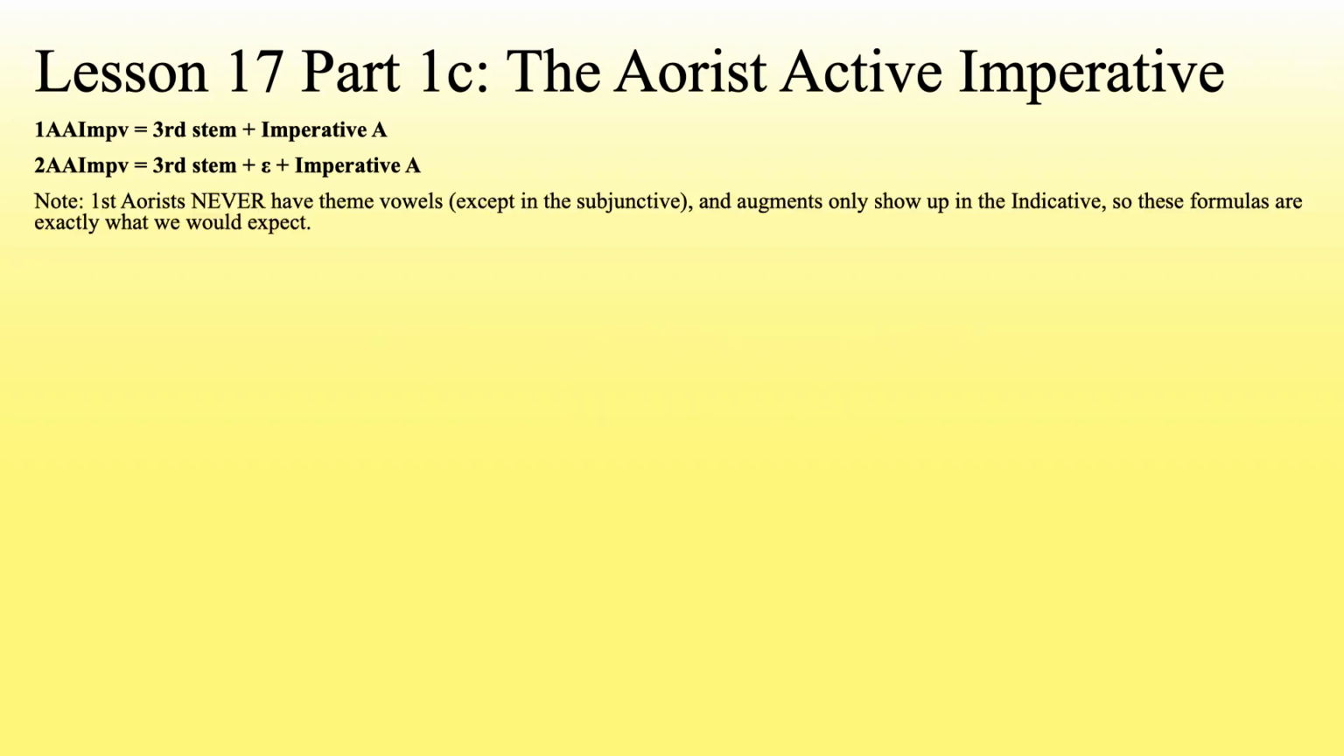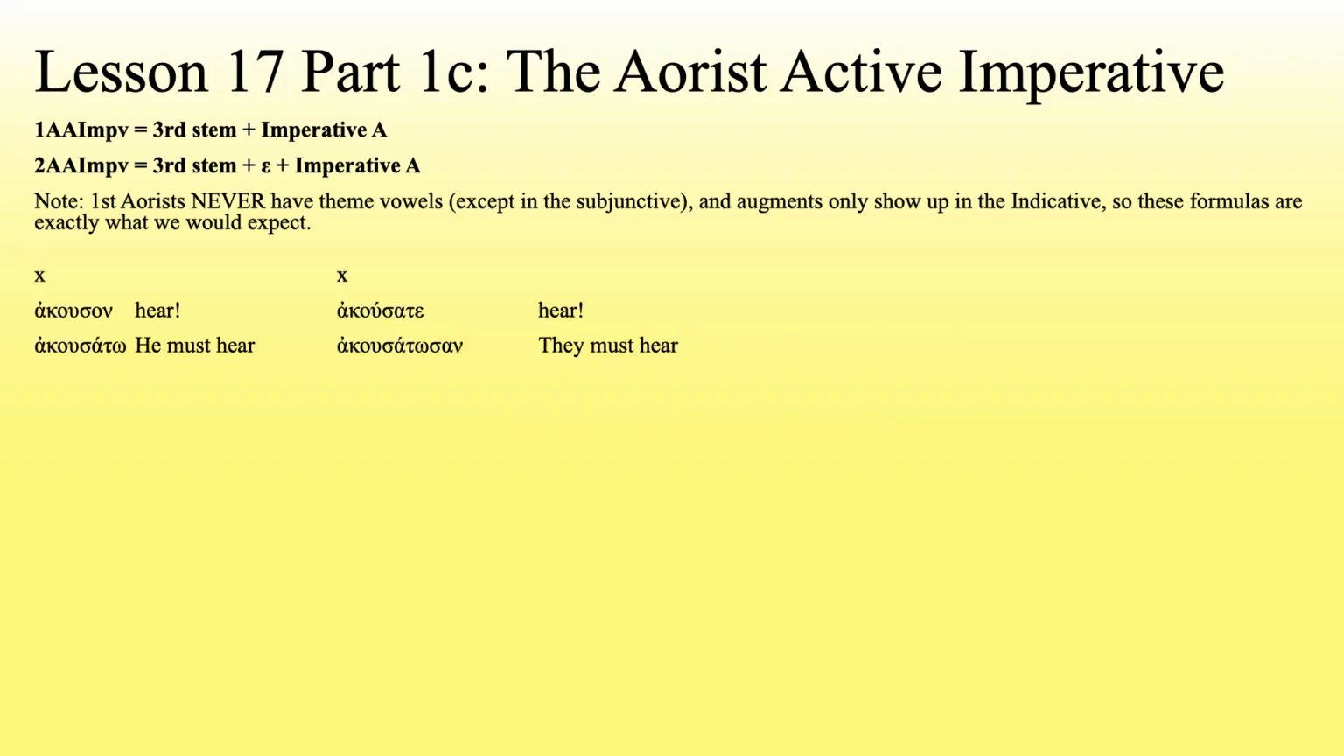Now note, first aorists never have theme vowels except in the subjunctive. And also note, augments only show up in the indicative. So these formulas are exactly what we would expect. No augment because it's not indicative. And we're using imperative A endings. So we don't need to worry about if it's a primary ending or a secondary ending because they're imperative endings.